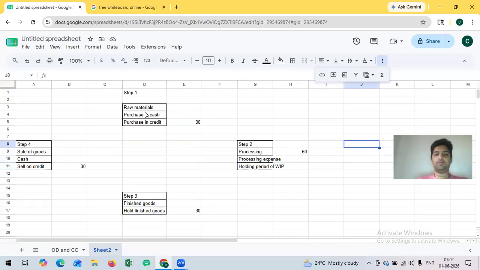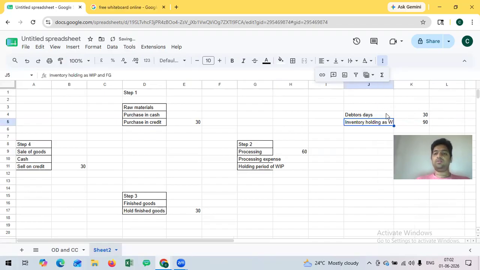So in summary, debtors days takes 30 days. Inventory holding days, WIP and finished goods. How much does it take? 30 days as finished goods and 60 days as WIP. So it is around 90 days, 60 plus 30, 90 days.